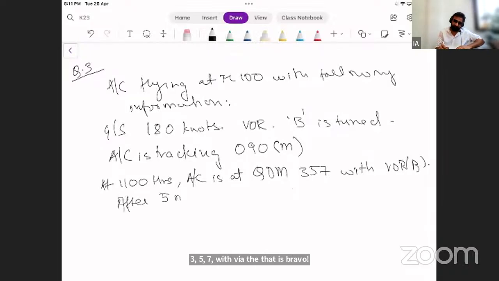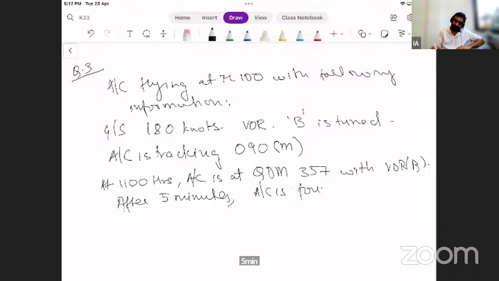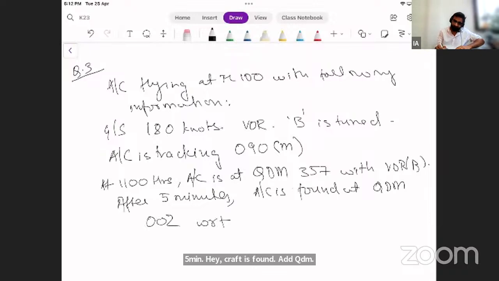After 5 minutes, the aircraft is found at QDM 002 with respect to VOR B. Okay?